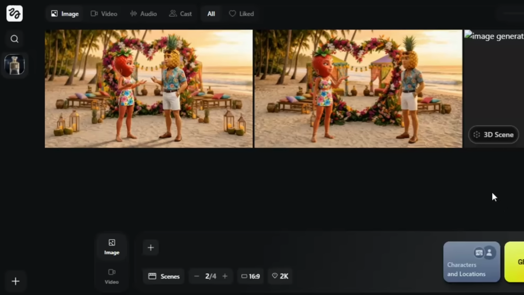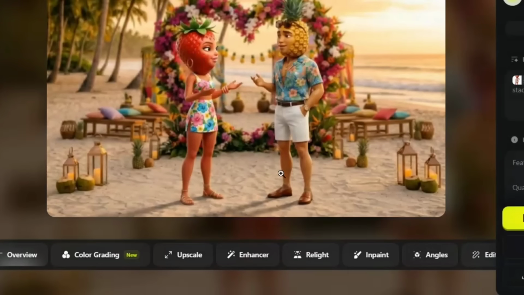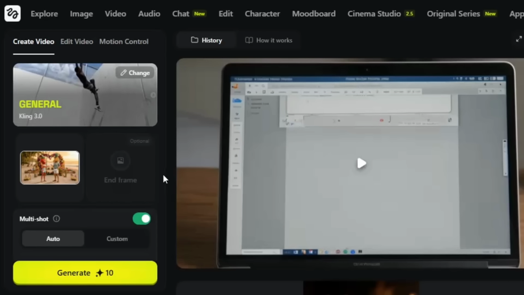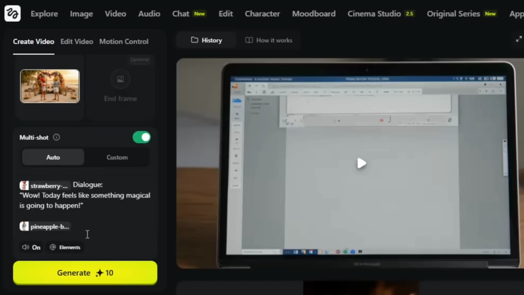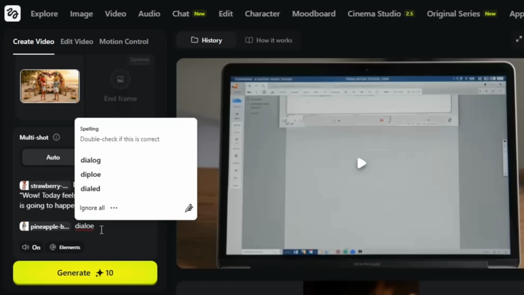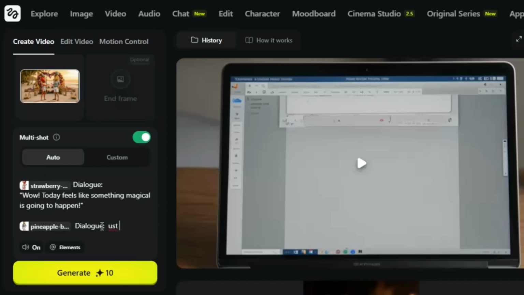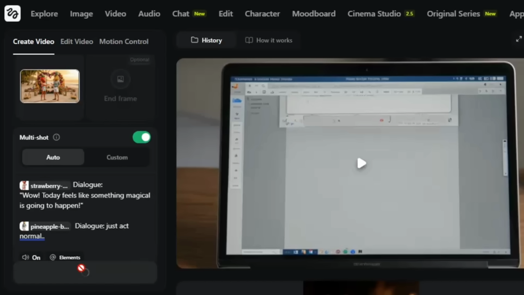Amazing. The characters have been put in the location on the island. That's amazing. I love it. Now we can animate the characters using Kling 3. It's pretty basic. You can do the multi-shot and add in all the scenes that you want to add. We have added dialogues in every shot and now we're generating it.